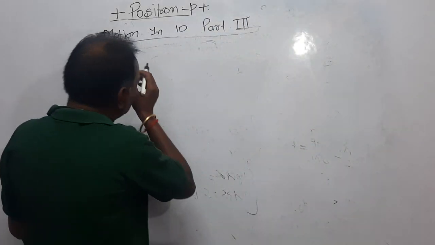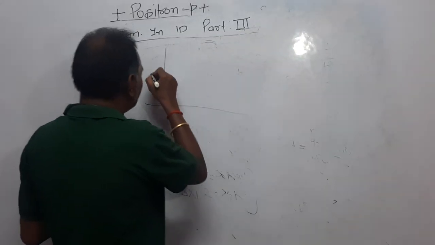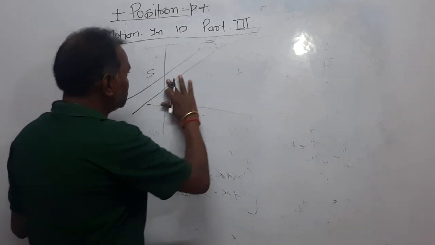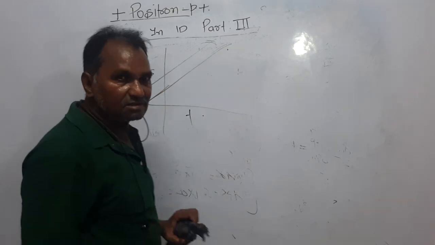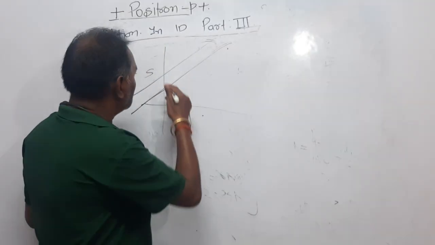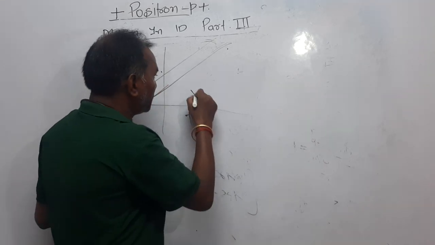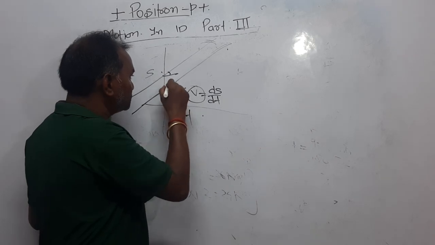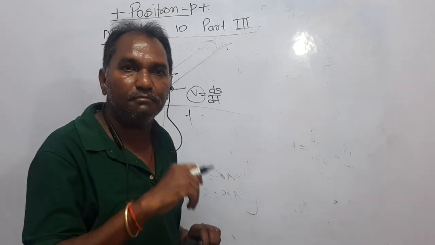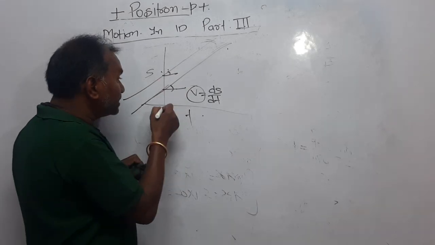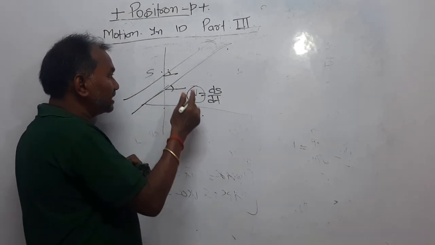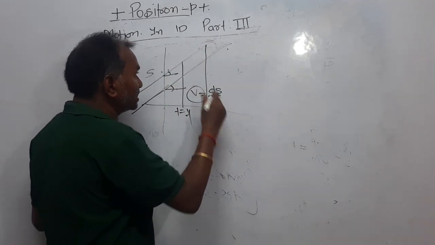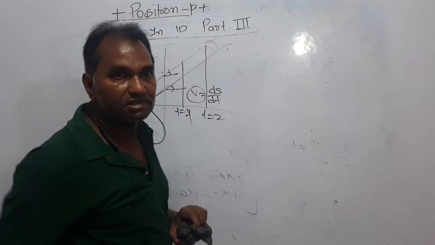Dear student, in some cases, look here, very interestingly, a graph between displacement and time is this. Now look here. These two graphs are parallel. What is it representing? It is between S and T. The slope of the graph will be ds upon dt, and that will represent the velocity. Both graphs have the same slope. They are parallel. It means they have the same velocity. Initially at t equal to 0, their displacement was that. At t equal to 1 second, the displacement will be the same. At t equal to 2 seconds, their displacement will be the same, right?